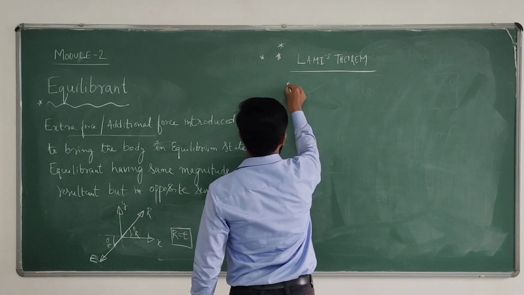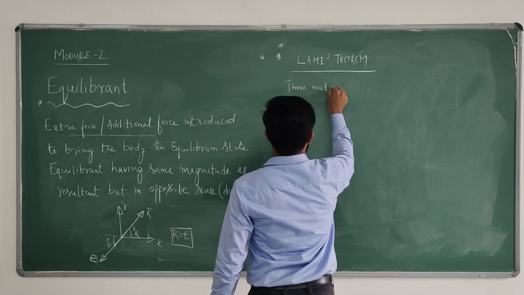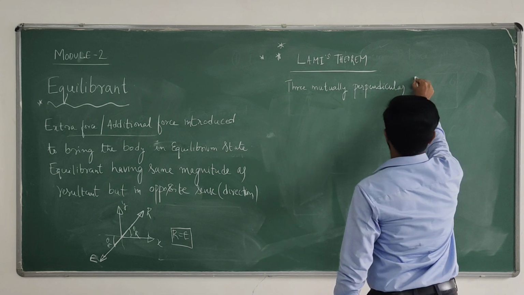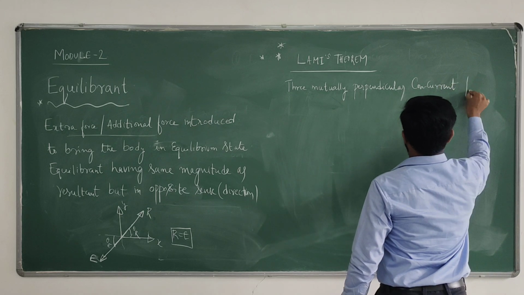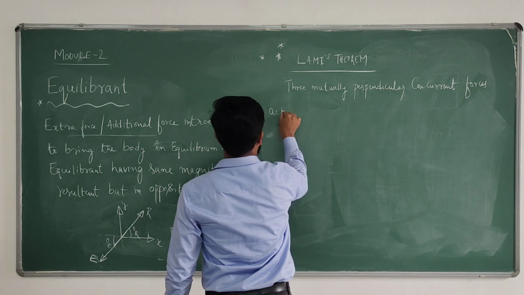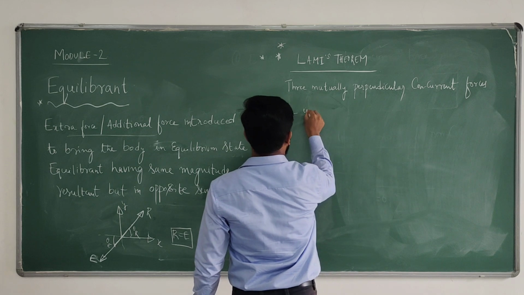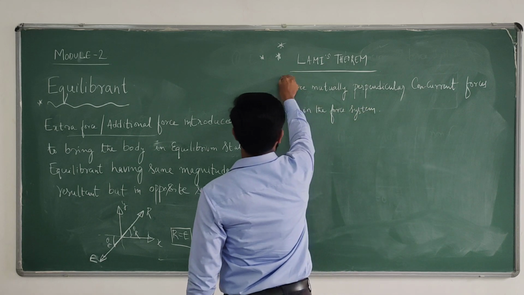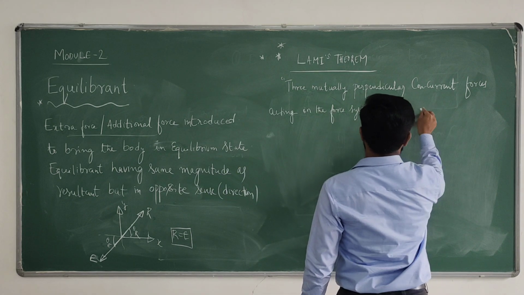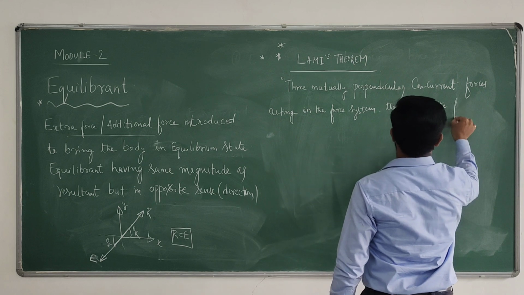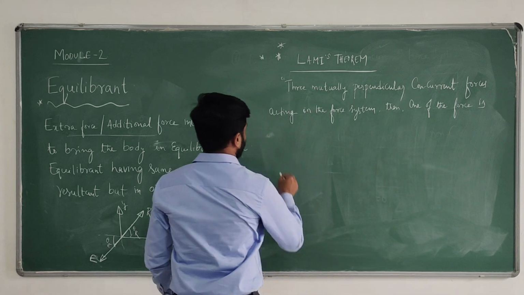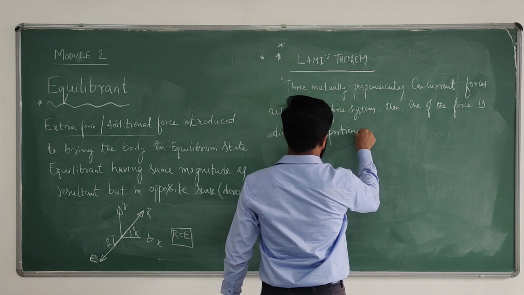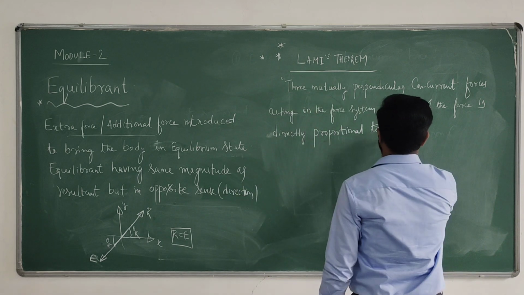So, 3 mutually perpendicular concurrent forces acting in the force system, then one of the force is directly proportional to sine of angle between other 2 forces.